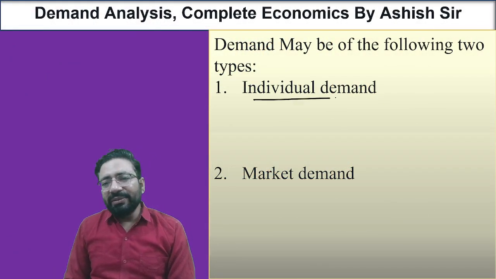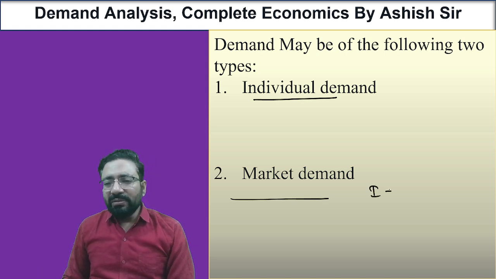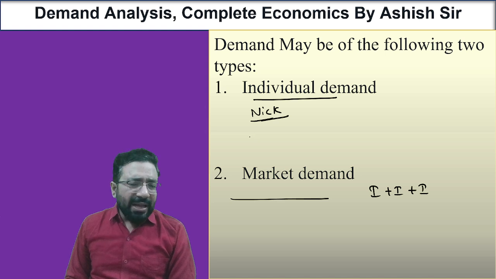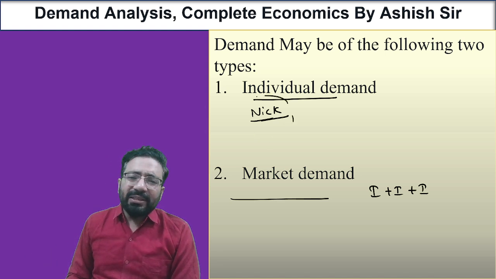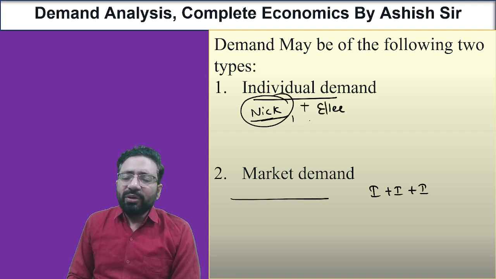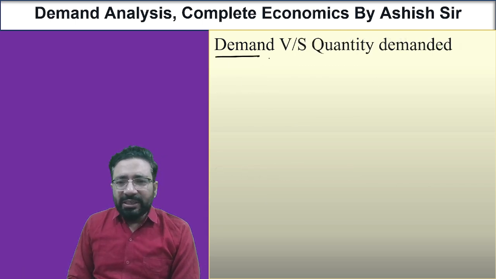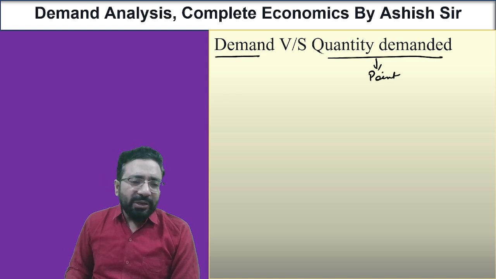Now the demand can be individual demand and market demand. As I told you, market means individual plus individual plus individual. Suppose anyone, like Nicholas and L, whatever people are there, individually they are demanding, that is individual demand. If we combine all of them, then it becomes market demand. Demand versus quantity demanded we have discussed: one is for a point of time and the other is for a period of time.